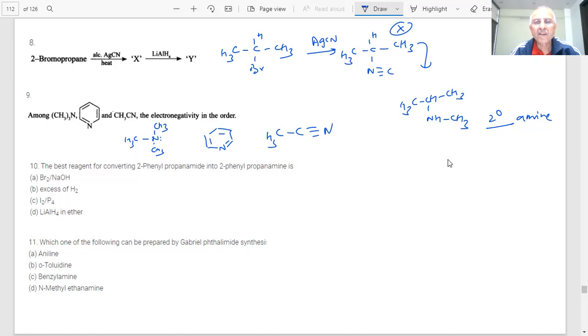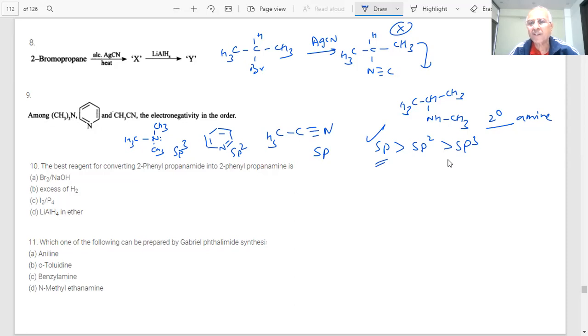What is the hybridization of nitrogen? sp, sp2, or sp3. Which is most electronegative? This CN, CH3CN, sp, because the s character is more here. S is the orbital closest to the nucleus, students.